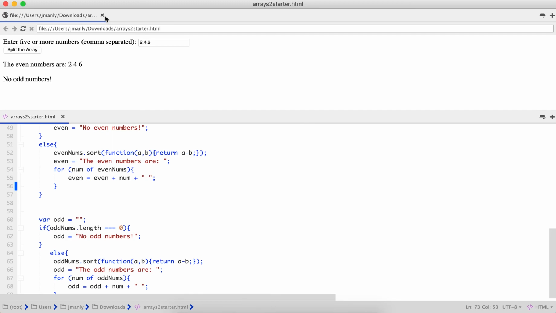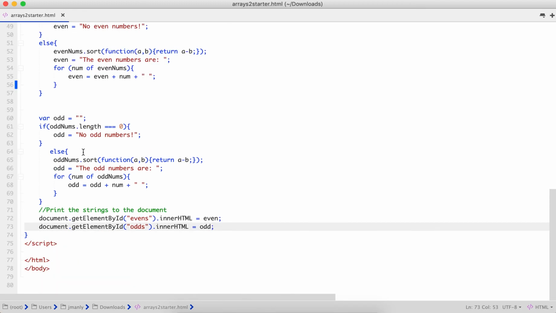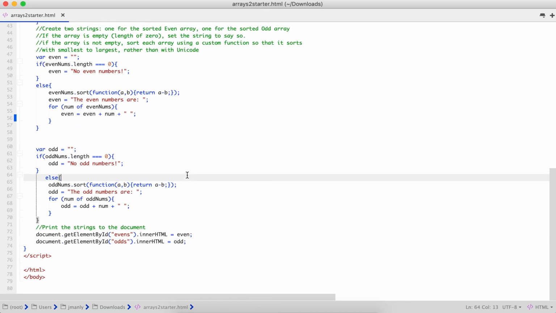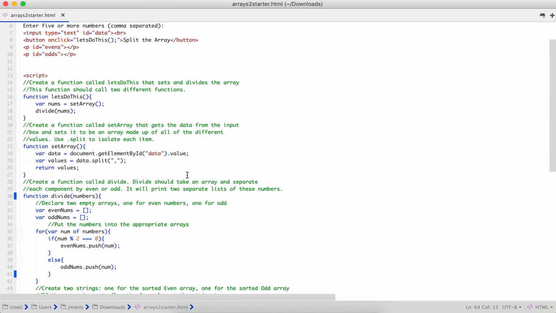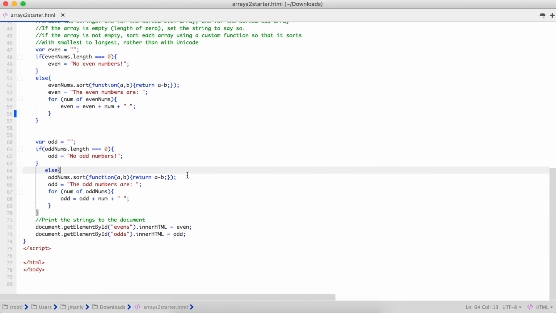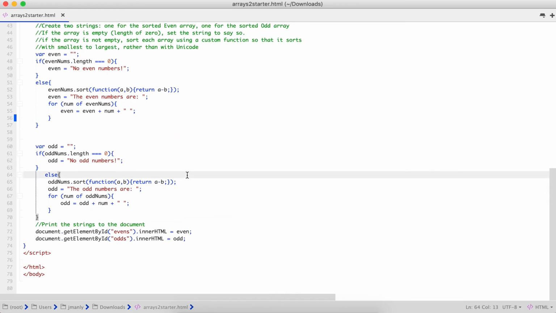All right, so that is what your code should do. I am going to zoom out so you can see all of the code if you are following along with me. So there you go. There's the top part. If you are following along, go ahead and just freeze it right here so that you can check your code and debug. And then there is the bottom part. Go ahead and freeze it, check your code, debug. If you're still having errors, make sure you send me an email and I will get you some help.